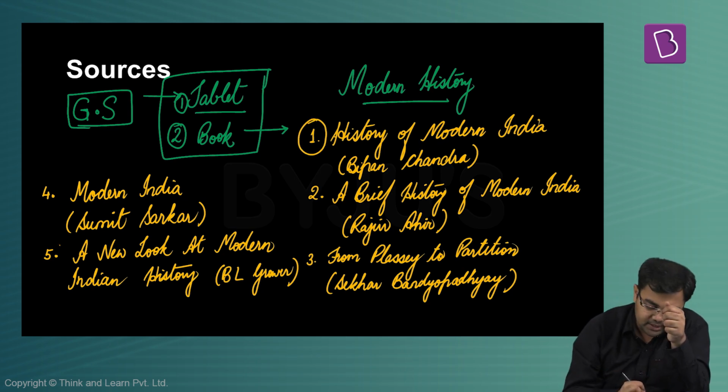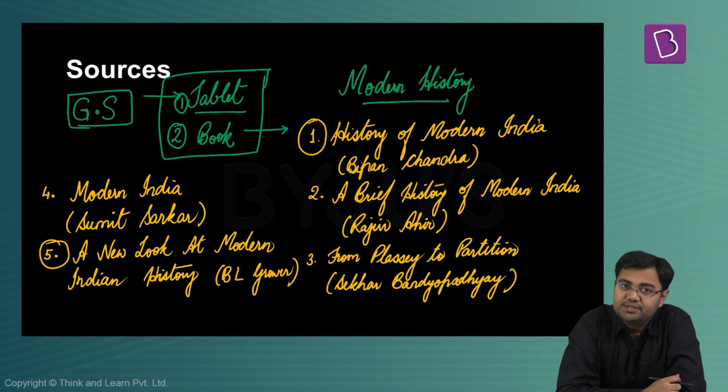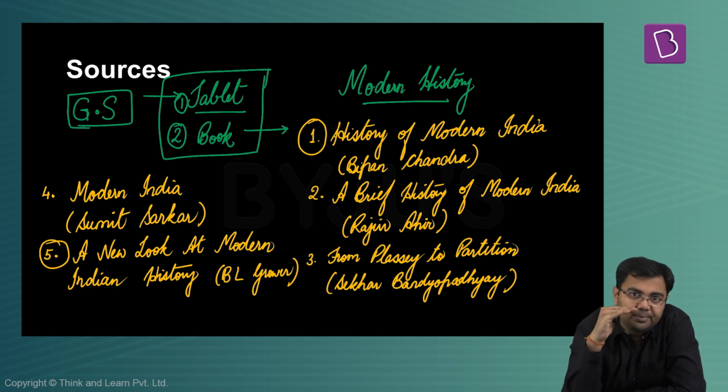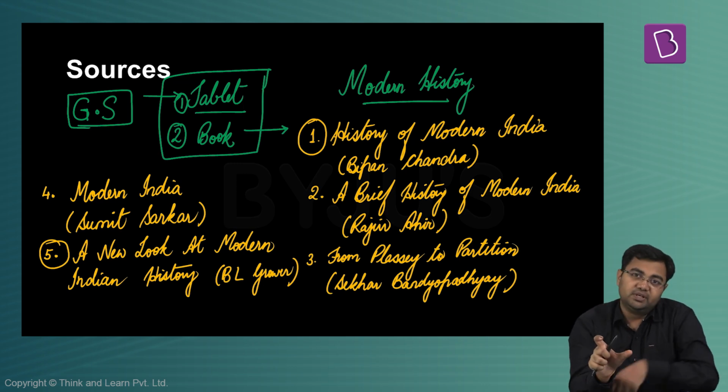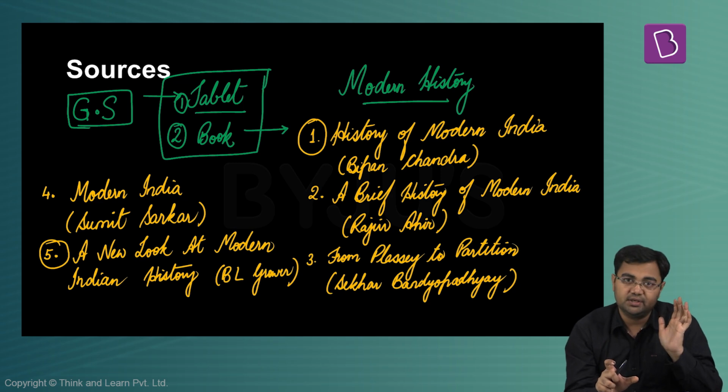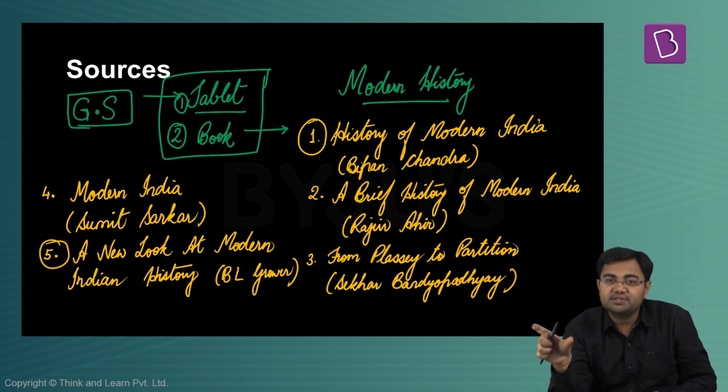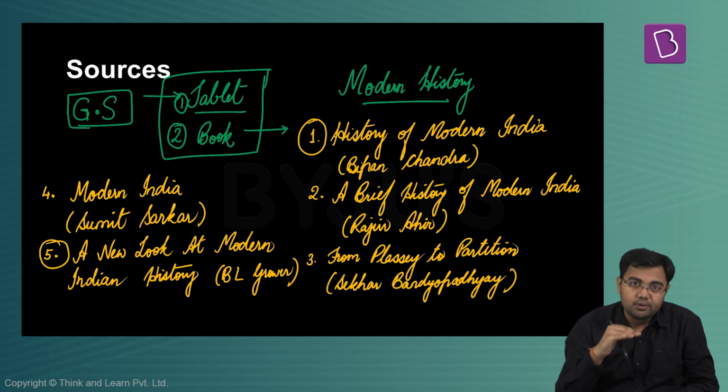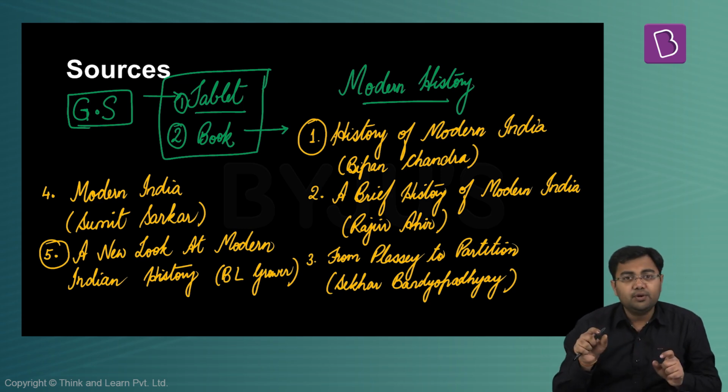One is Bipin Chandra, and the second is A New Look at Modern Indian History by B.L. Grover. Now, in Bipin Chandra's Modern Indian History, everything has been arranged according to the period in which things happened. But in B.L. Grover's book, everything is discussed according to a topic. They take a topic and discuss everything about it from the beginning up to 1947, whereas Bipin Chandra's book has everything written according to the chronology.